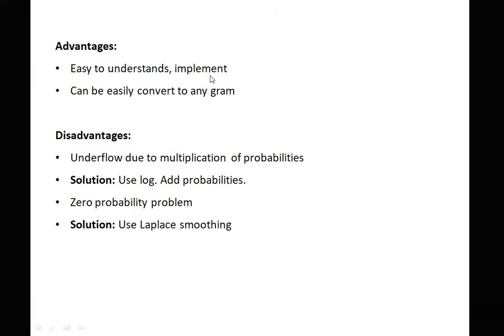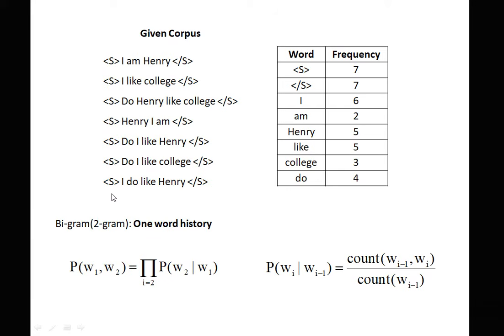Advantages: easy to understand and implement, and can be easily converted to any gram. Disadvantages: underflow due to multiplication of the probabilities. Solution: use log and add the probabilities. Zero probability problem. Solution: use Laplace smoothing. In my previous videos, I already took exercises on the n-gram model by bigram, trigram and fourgram on a given corpus. Now in this video, I am mainly concentrating on how to overcome the problem of underflow and the zero probability problem.